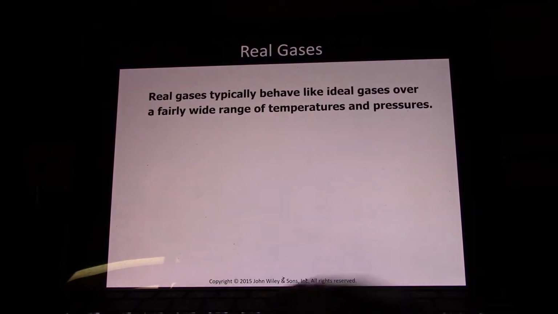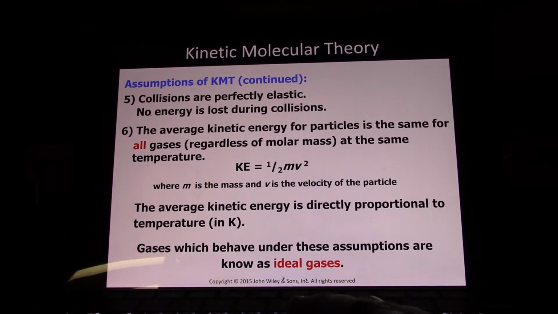And if that is true, then if two gases are at the same temperature, they have the same kinetic energy. If a gas is lighter, it has to move faster to have the same kinetic energy. So the lighter a gas is, the faster it moves. The heavier a gas is, the slower it moves. Two gases at the same temperature have the same kinetic energy, 1/2 times mass times velocity squared for their particles. So if mass goes up, velocity has to go down to compensate. If mass goes down, velocity has to go up to compensate, to maintain that constant kinetic energy at that temperature.